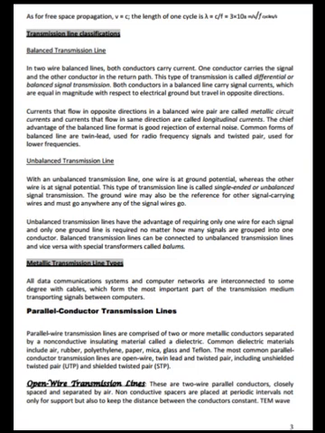As for free space propagation, v is equal to c, and the length of one cycle is lambda, which is equal to c divided by f, where c is 3 × 10^8 m/s and f is in cycles per second.